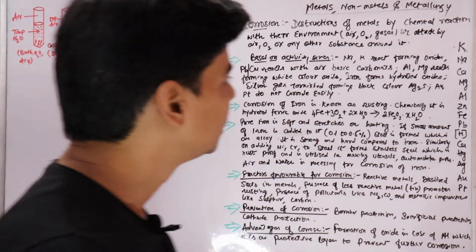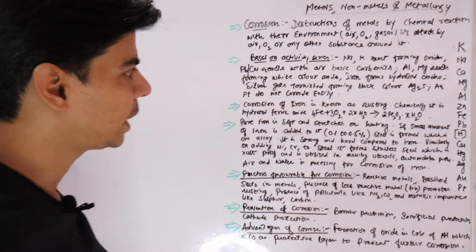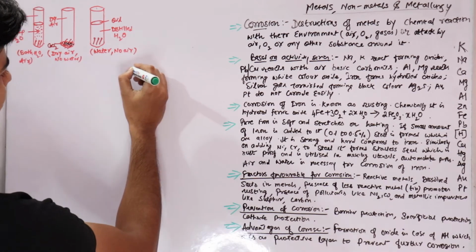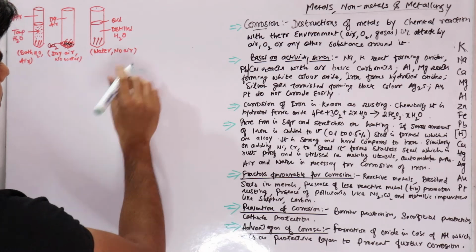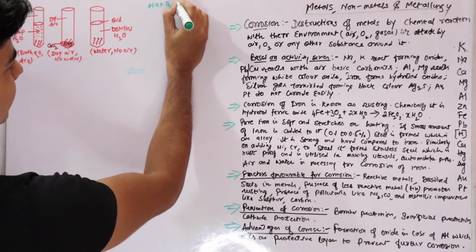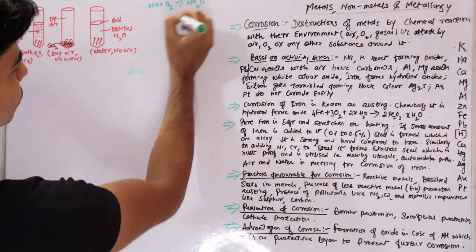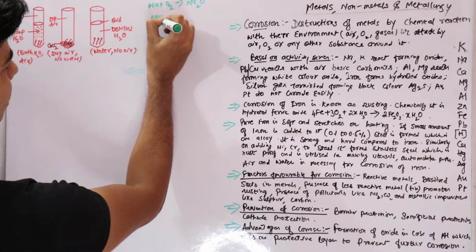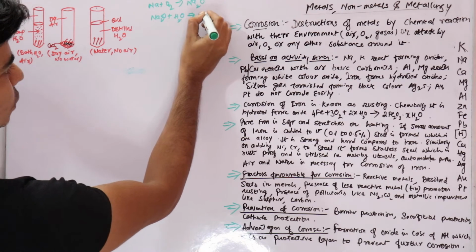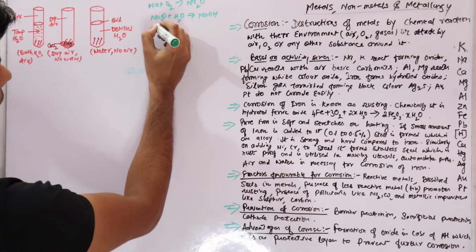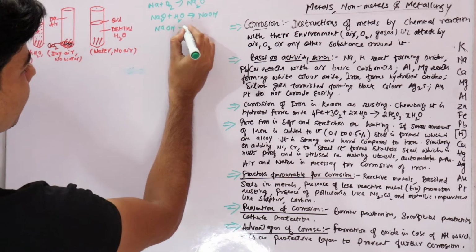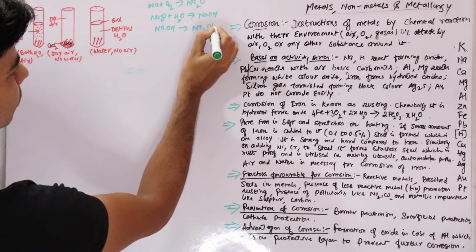So for sodium and potassium, if we look at the common reactions, sodium will first react with oxygen and form sodium oxide. This sodium oxide will further react with water vapor present in air and form sodium hydroxide, right? And the sodium hydroxide will react with carbon dioxide and form sodium carbonate.